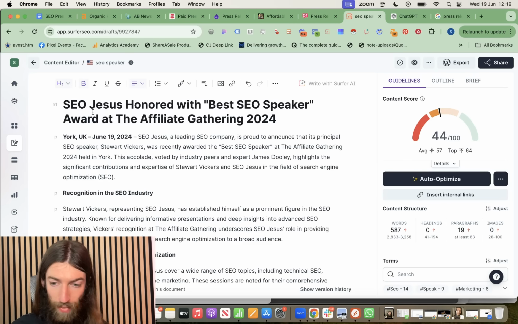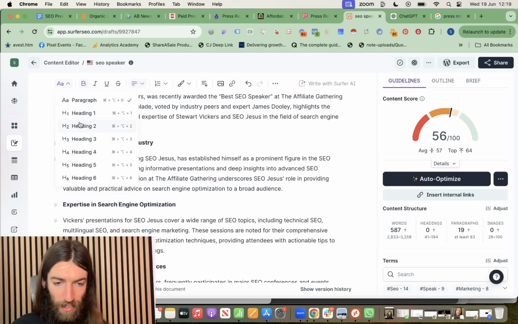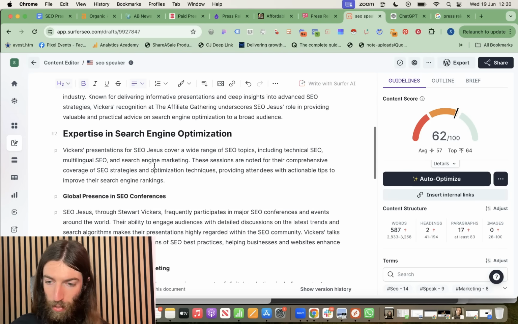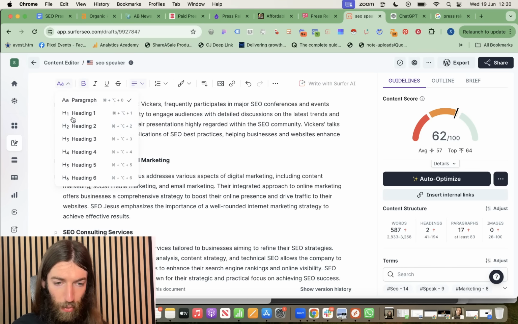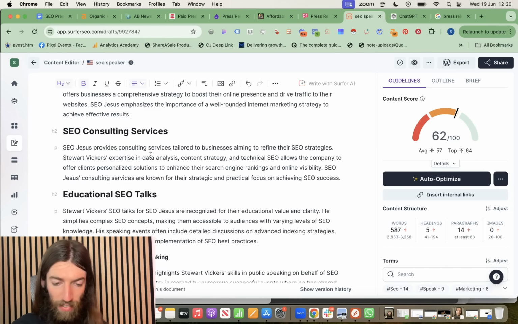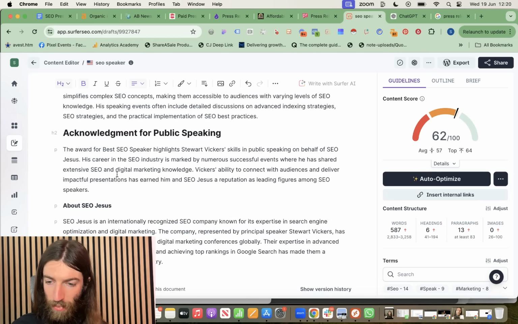First of all, we want an H1, so that alone will bring the content score up a lot. We're already in line with the average of 57. If we make these headings correct as H2, then that will help as well. So we're about to hit the top actually, even though we've only got 500 words rather than 3,000. And of course, with that 587 words, we are within the remits allowed by the distribution wires.